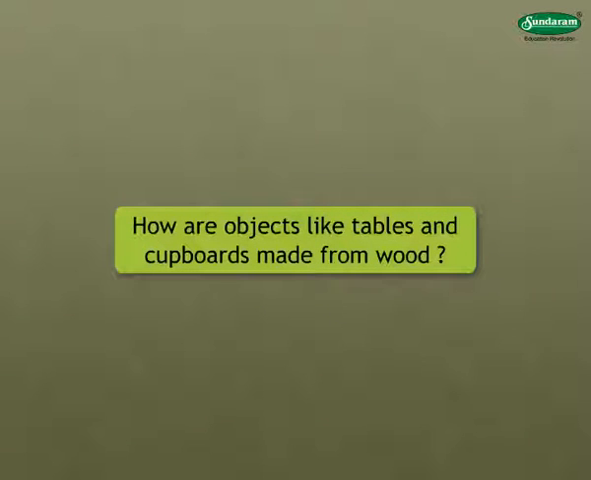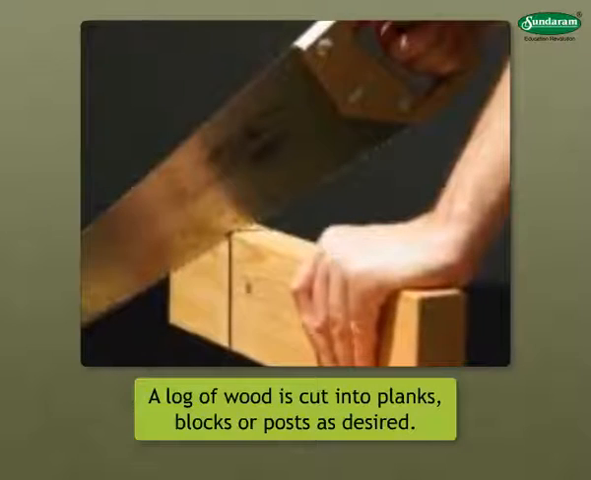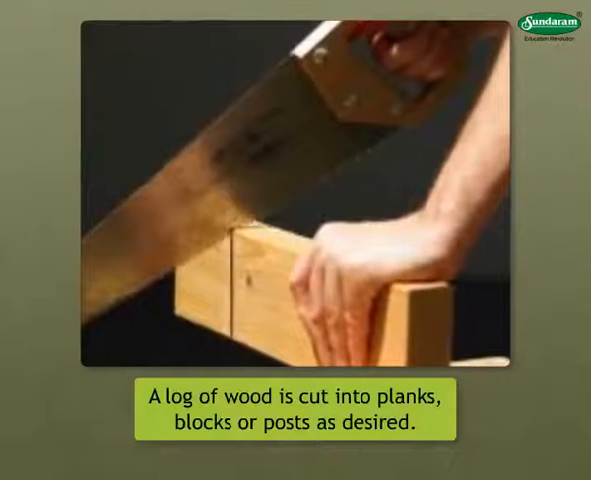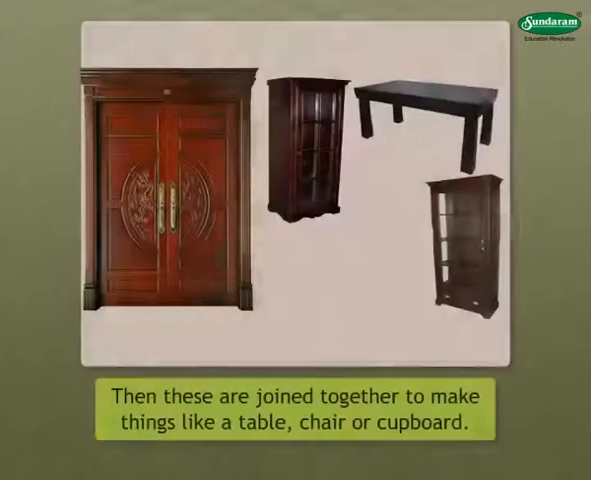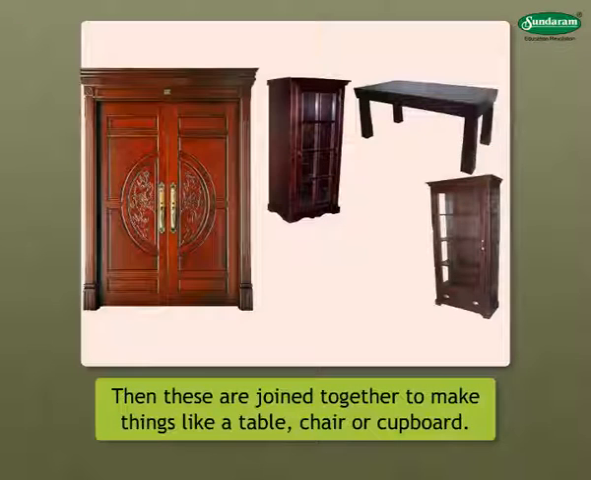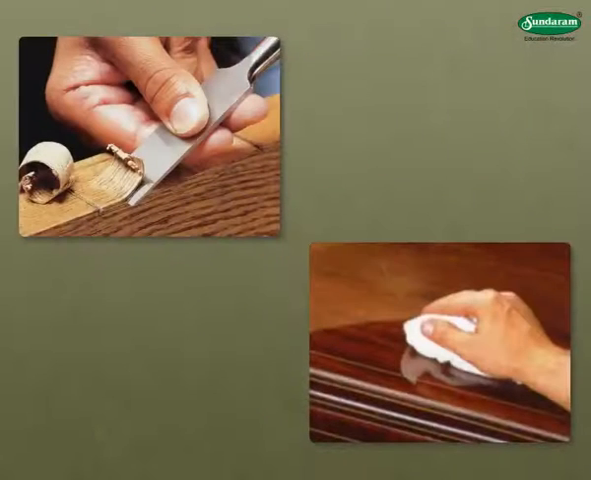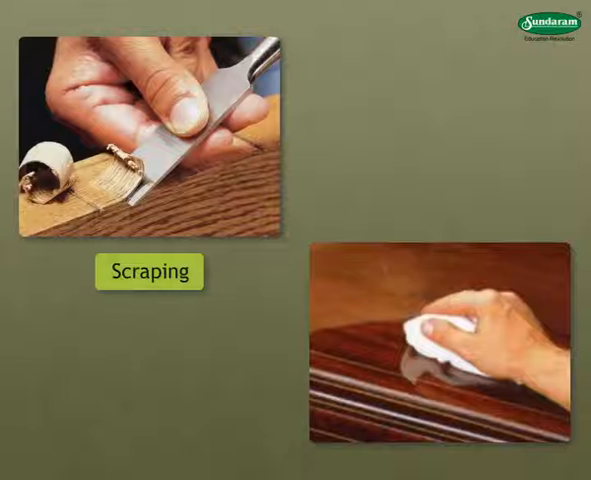How are objects like tables and cupboards made from wood? First, a log of wood is cut into planks, blocks or posts as desired. Then, these are joined together to make things like a table, chair or cupboard. The surface of these objects is made smooth by scraping and polishing.